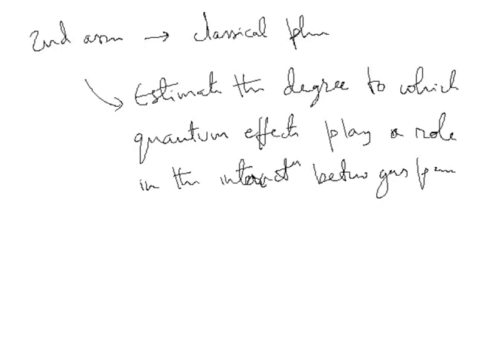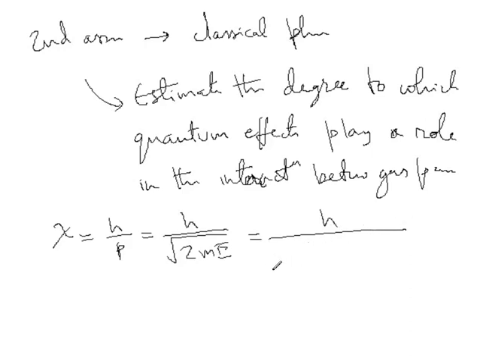Now, assuming non-relativistic gas particles, let us write down the de Broglie wavelength. I am using the previous results. This is the Boltzmann constant. Now this is equation 7.